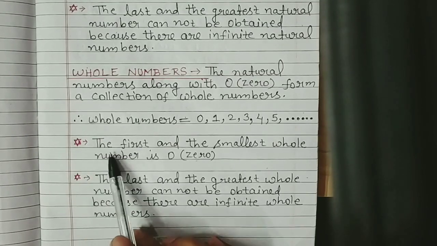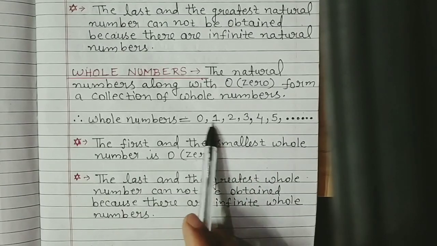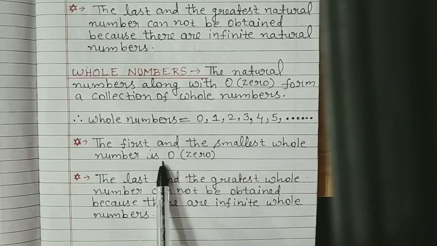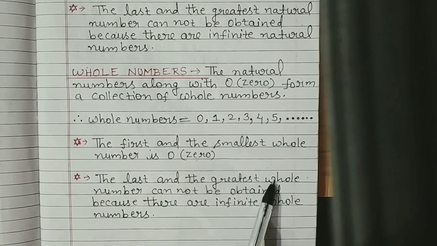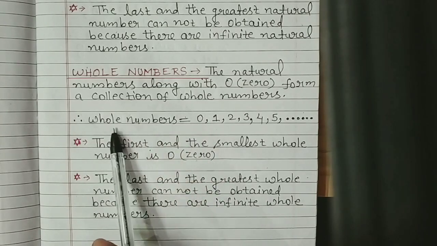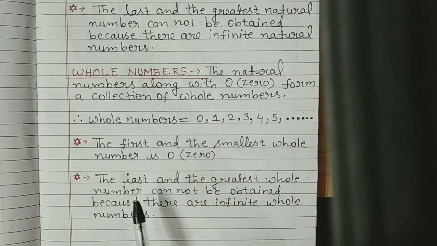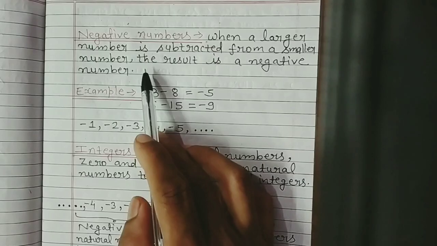Here I have written, the first and the smallest whole number is 0. As you can see here, 0 is the first and the smallest whole number. And here I have written, the last and the greatest whole number cannot be obtained because there are infinite whole numbers. As I have already told you, whole numbers are also infinite. So we cannot obtain the last and the greatest whole number.